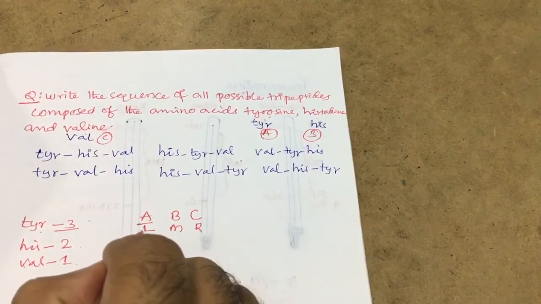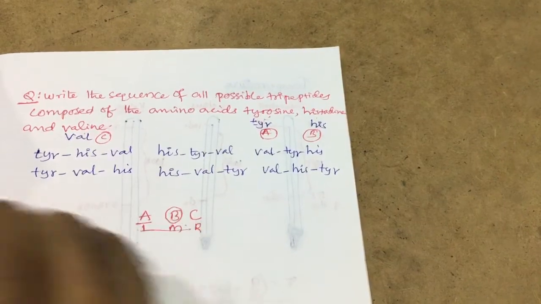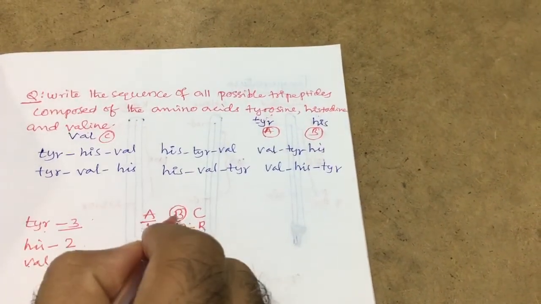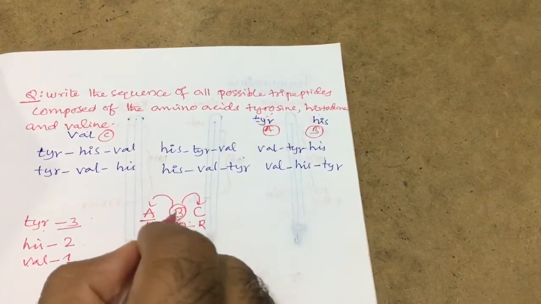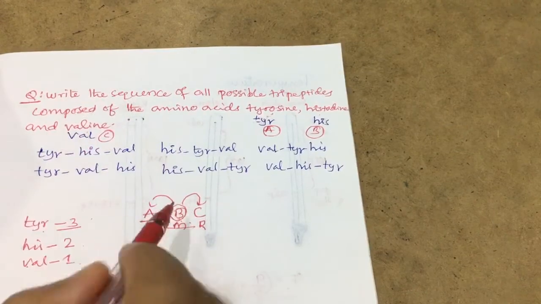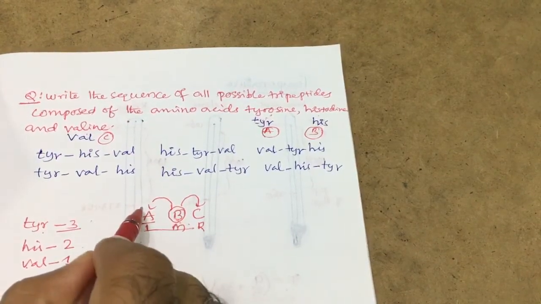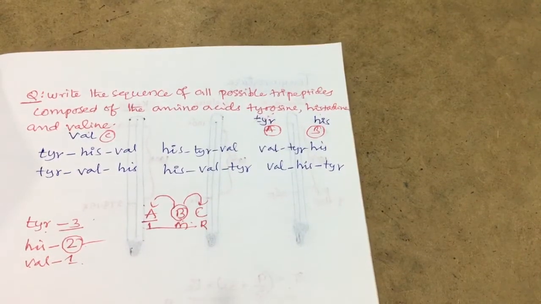Next, in this arrangement, B has already occupied the middle position. Next, what are the positions of B? It may be the left or the right. Because A already occupied the middle position, one position is already fixed. The remaining positions are left or right. That's why the next one has only two possibilities.